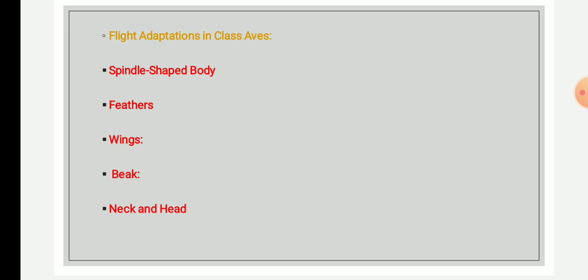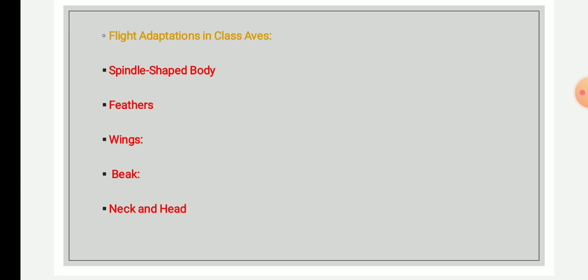The next point is the feathers. Feathers provide the passage for air and reduce friction to minimum, and they also prevent loss of heat and help to maintain constant body temperature.